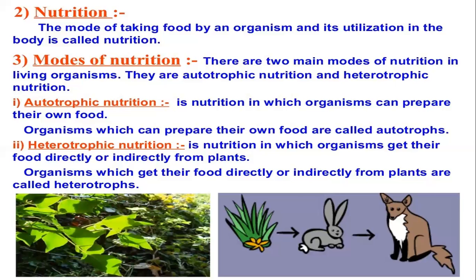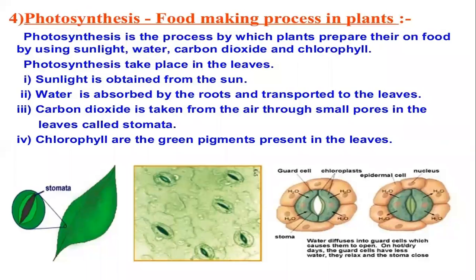What are autotrophs? So children, you know that the organisms which prepare their own food, like plants, are autotrophs, as they prepare their own food by the process of photosynthesis.